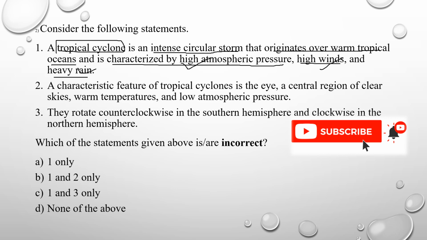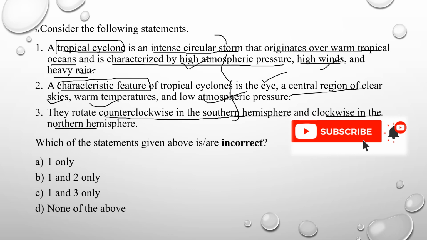Is it correct? And characteristic feature means the features or structure of the cyclone consists of an eye, a central region of clear skies, warm temperatures and low atmospheric pressure, and they rotate counterclockwise, that is anti-clockwise, in the southern hemisphere and clockwise in the northern hemisphere. I hope I discussed all these points in the video, and try to answer this in the comment section.